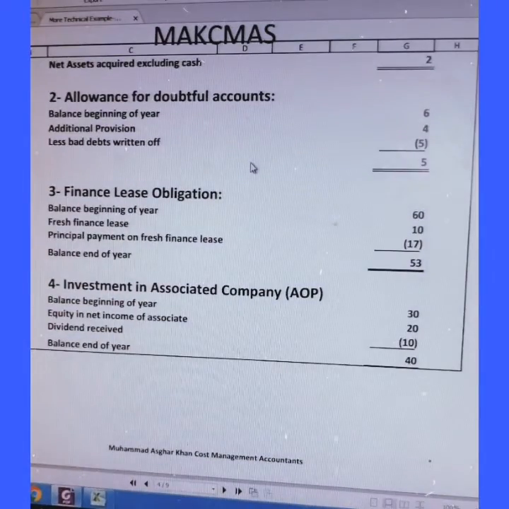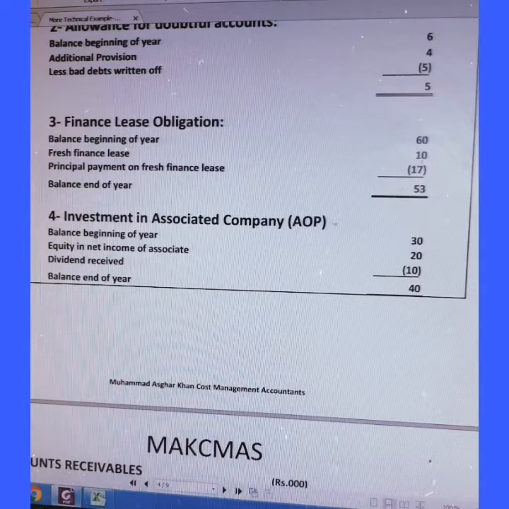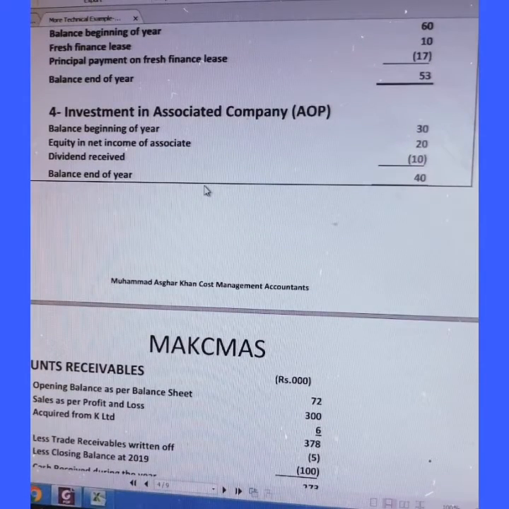Now come to the allowance for doubtful accounts. Beginning this much, additional provision this much, bad debts written off this much. Finance lease obligation, beginning of the year was this. This is showing on the balance sheet. Fresh finance lease for purchasing of assets, 10, principal payment 17. Balance end of year was 53. Investment in associated company: beginning 30, equity and net income of associate 20, dividend received is minus, balance of year 40.